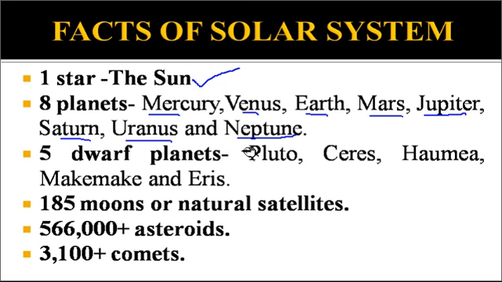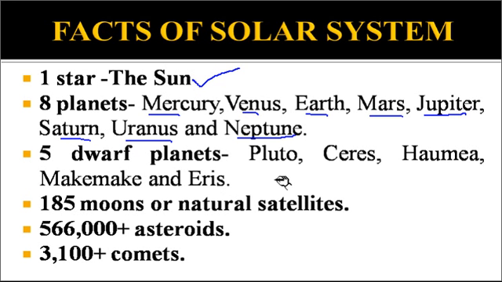You have to remember the names very clearly. These are all dwarf planets. If a question comes like which of the following pairs are regarded as dwarf planets, and you cannot find the names of these 5 planets, that option will be wrong. Any option that includes any of these 5 names will be the right option. So Pluto, Ceres, Haumea, Makemake, and Eris.